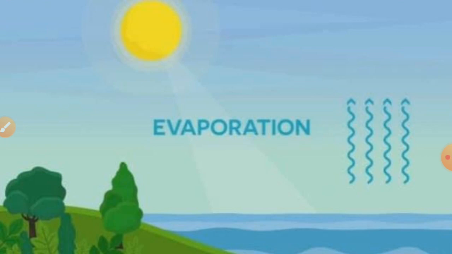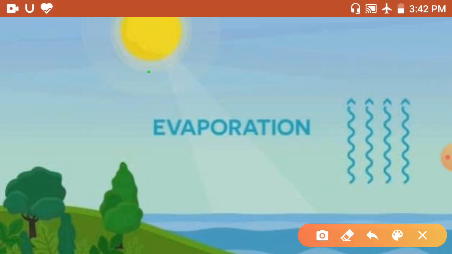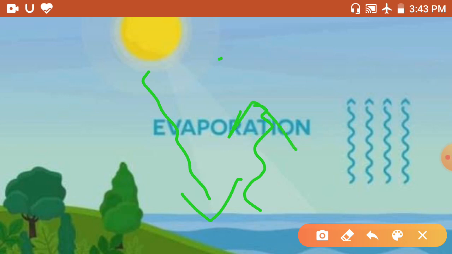Evaporation is used to recover a solid substance from its solution. Evaporation can be made quicker by heating the solution. Now in this picture you can observe that the sun gives heat to the water and the water starts changing into gas. So this process is called evaporation.